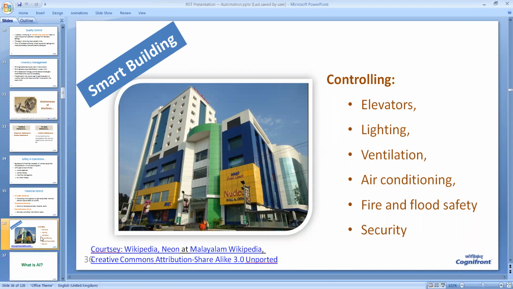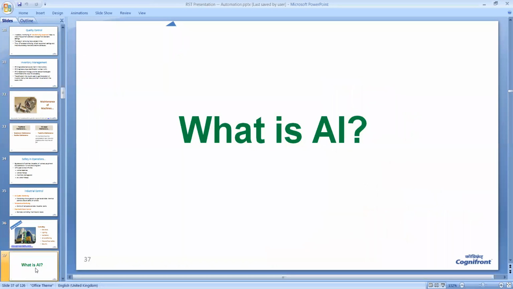Friends, now we talked about the Internet of Things, which is one of the important technologies in modern days, and is useful in industrial control and industrial process control as well. Now we talk a little bit about another technology which is useful for industrial automation, and that is artificial intelligence or machine learning.